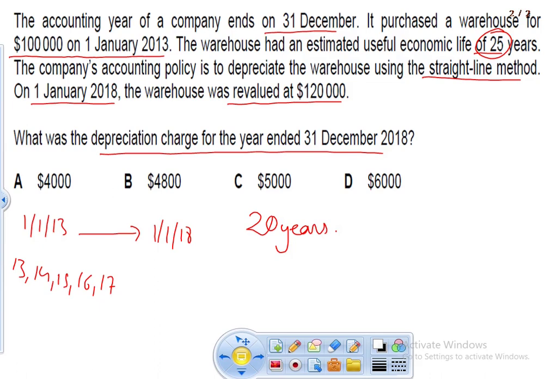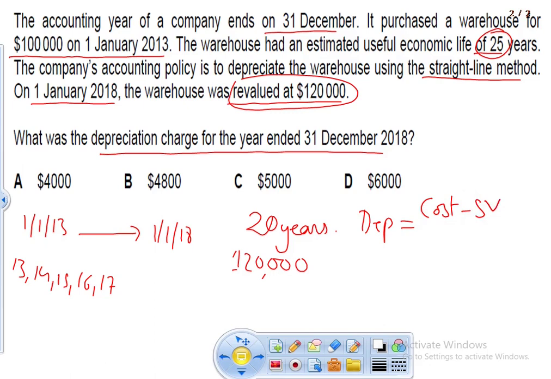Okay? I have 20 years, and the new value, which is the revalued figure of the asset, is 120,000. Now, according to the calculation of depreciation, it is cost minus scrap value divided by useful life. Now, in this case, the cost has been changed from 100,000 to 120,000.